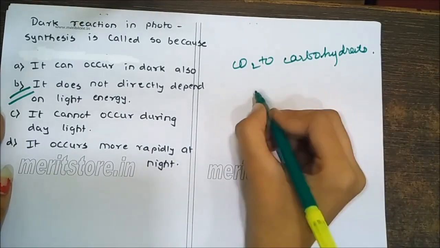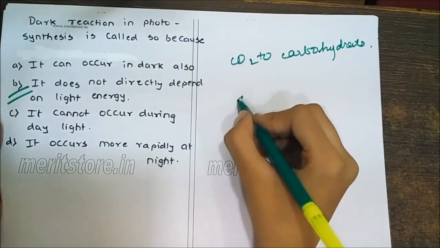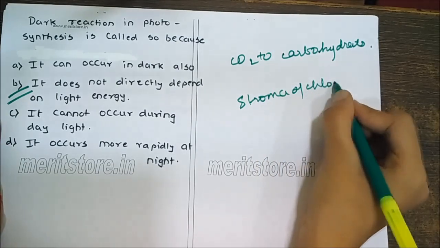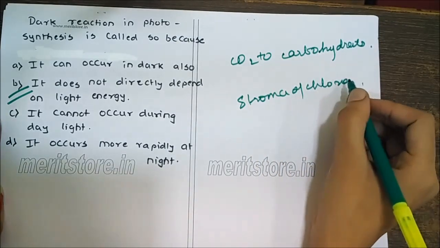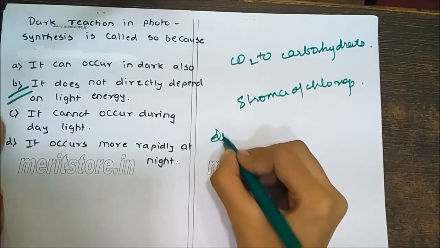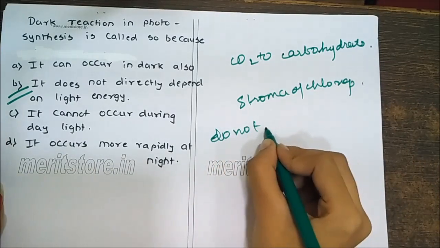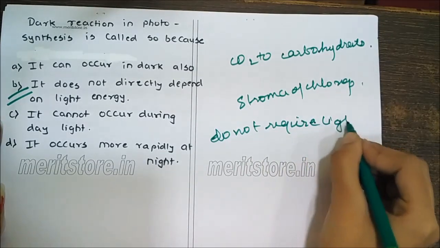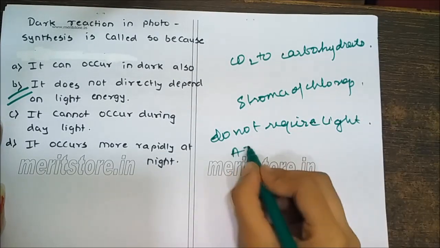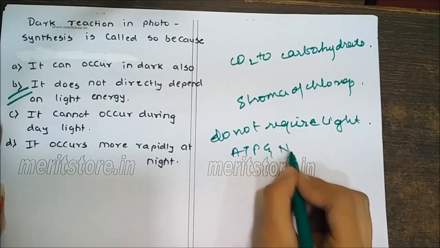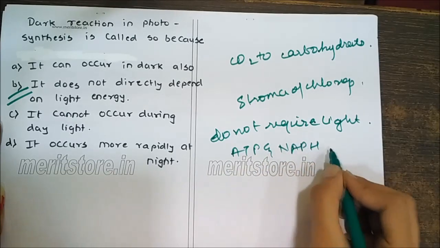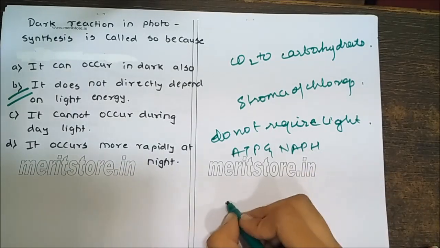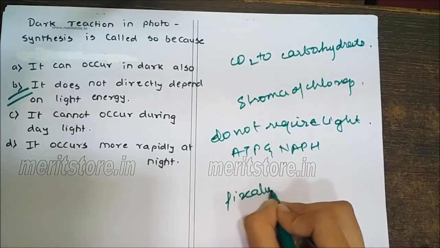The reactions are called carbon reactions. They occur in the stroma of the chloroplast. The reactions do not require light. Instead, the assimilatory power, ATP and NADPH, produced during the photochemical phase is used in fixation and reduction of carbon dioxide.